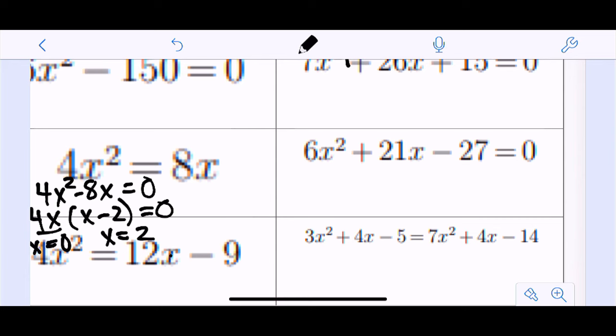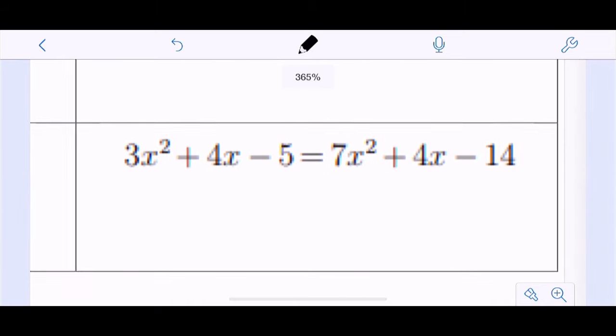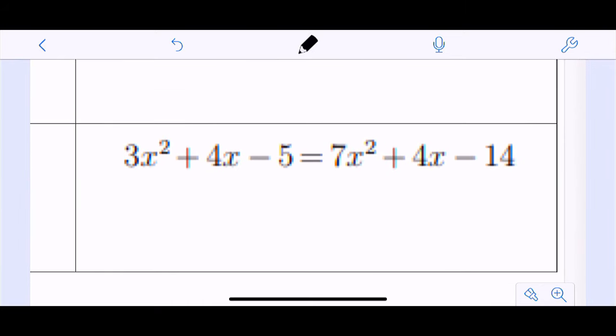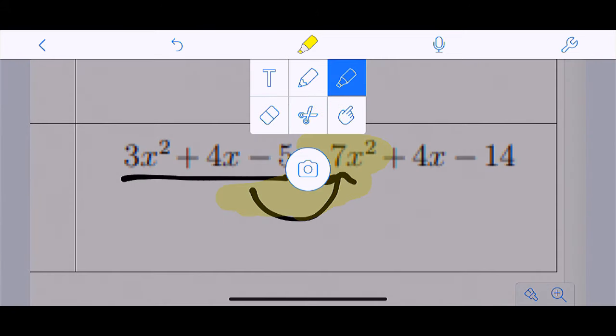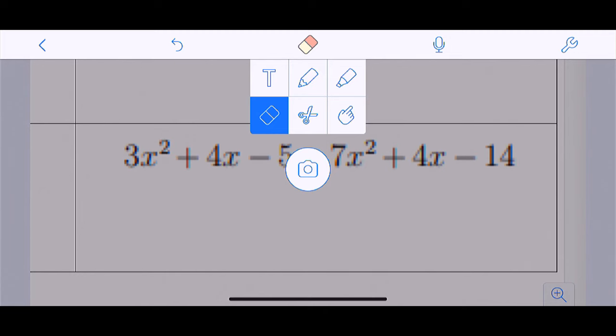All right, let's look at this last one because this looks like a doozy. So the issue I see here is that this does not equal 0, right? That's my biggest concern on this, that this does not equal 0. So I'm going to make it equal 0. And typically I want my leading coefficient to stay positive. So I'm going to move all of these terms to the other side so that my leading coefficient stays positive, because the 7x squared is bigger than the 3x squared minus 4x minus 5. Okay, so that's what I'm looking for.